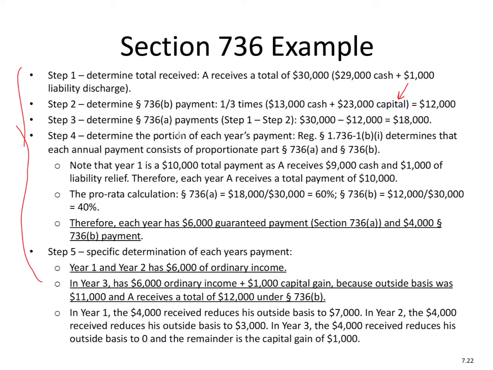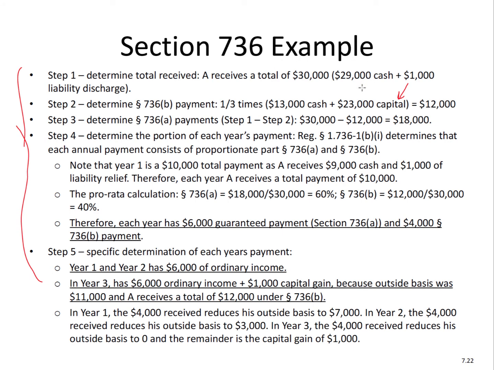Step 3, we determine the 736A payments. Step 1 minus step 2, so $30,000 minus 12 gives us $18,000. Step 4, we determine the portion of each year's payment. So what we do is in year 1, we have $10,000. In year 2, we get $9,000 and also the $1,000 of liability relief. And then also another $10,000, right? That's, by the way, where the other $10,000 came in, the $29,000 cash.